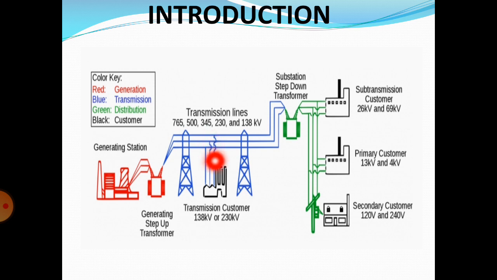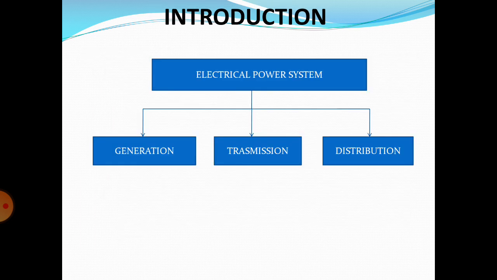Okay, that carries the electrical power. These lines carry the electrical power from the generating station and deliver it to the consumers by using the distribution systems.